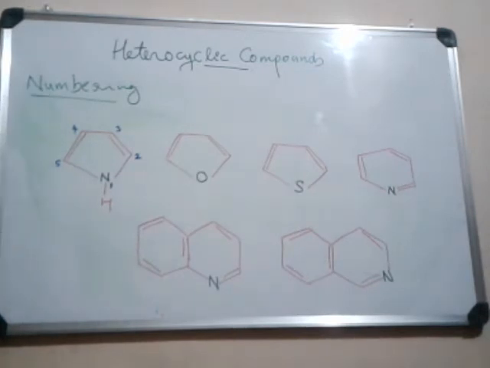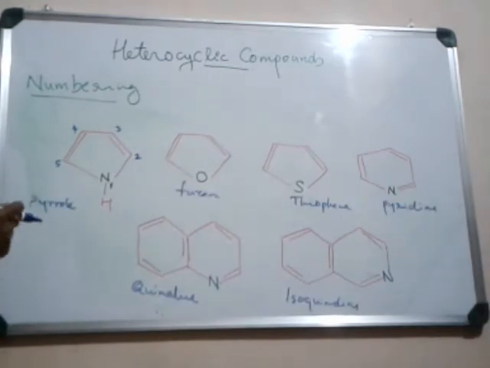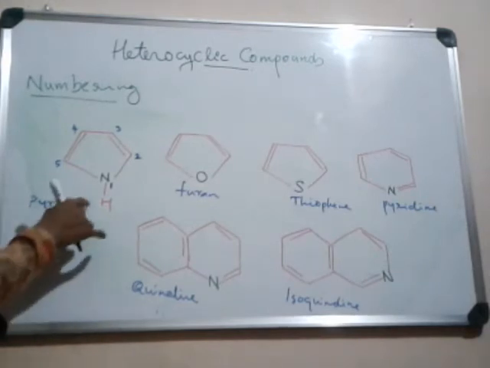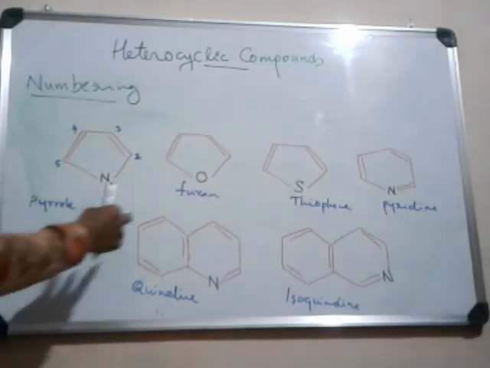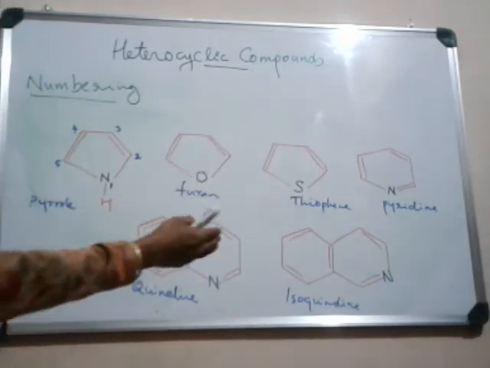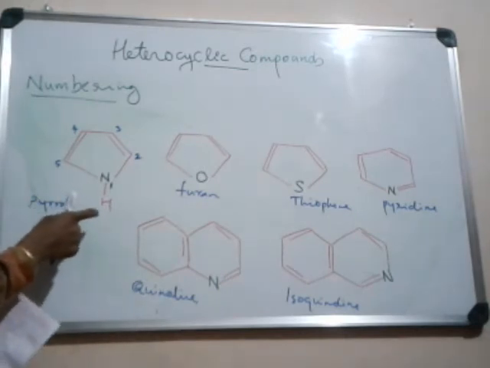Now we are going to discuss the numbering of ring atoms in heterocyclic compounds. In pyrrole and other 5-membered heterocyclic compounds like furan and thiophene, and pyridine, and almost all heterocyclic compounds, the numbering starts from the heteroatom.